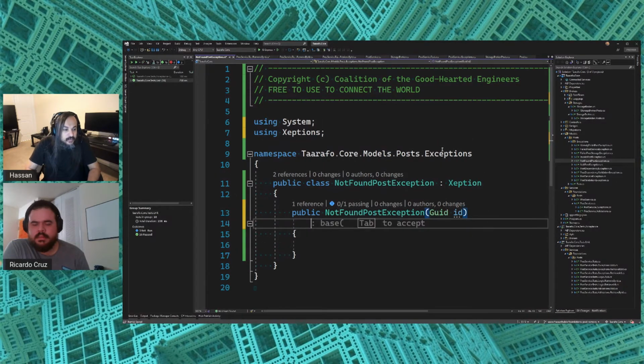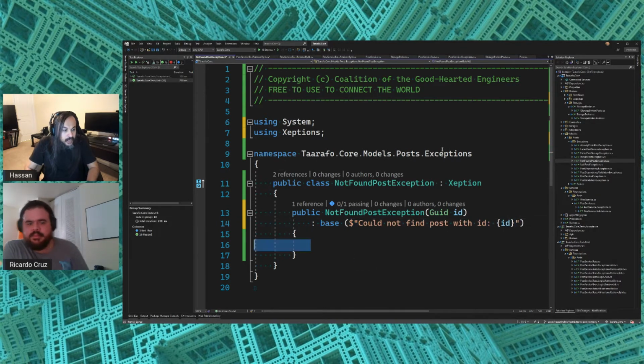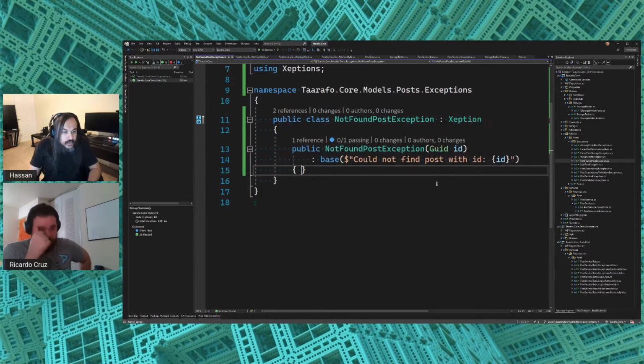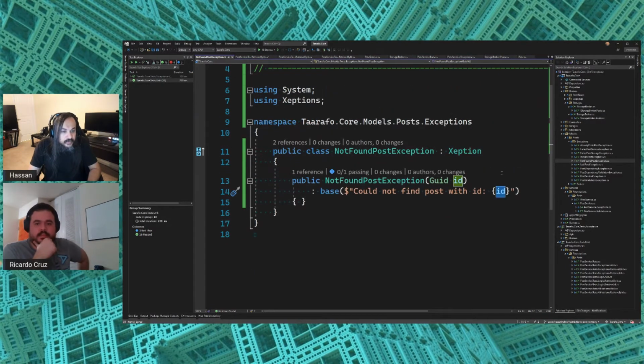I'm going to say, well, this one only takes an ID, right? And this one will say, could not find post with ID. Just a very simple interpolation piece in here. Okay. And I heard yesterday, I was reading something and I heard that you couldn't use constants in here in the past, but with C# 10 you can actually now pass in constant strings. That's pretty cool, right?